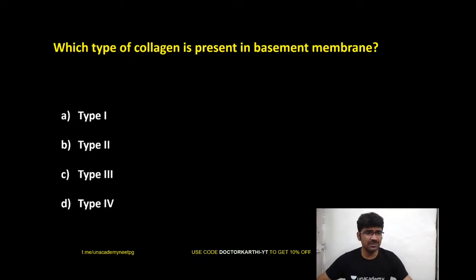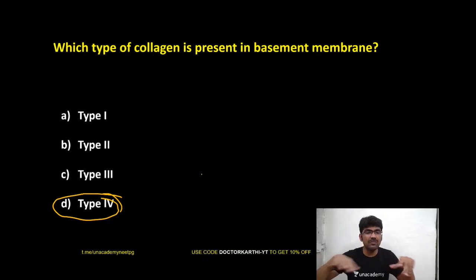So these are all very easy questions, right? Which collagen is present in your basement membrane? Answer fast. This is a very easy question. So it is type 4 collagen. So what kind of collagen is this? What kind of collagen is this, type 4?